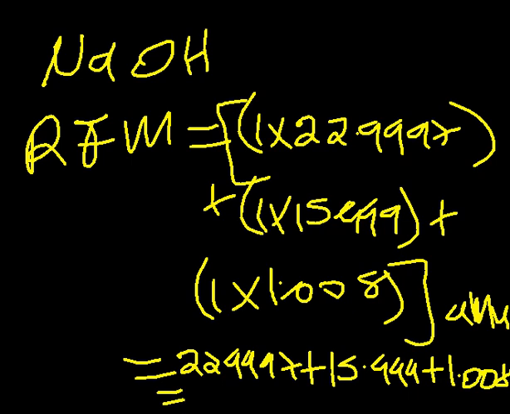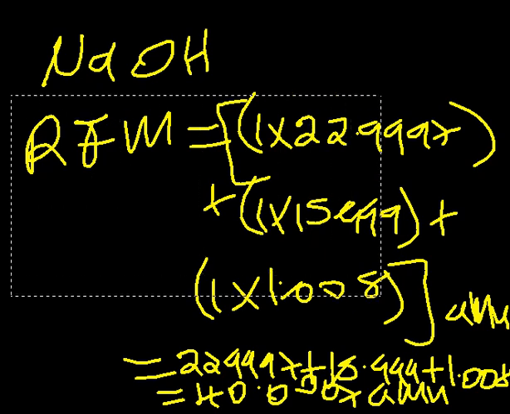So we'll have the sum of those: 22.9997 plus 15.999 plus 1.008, of which you have it as 40.0067 atomic mass units. So that is the relative formula mass of the compound.